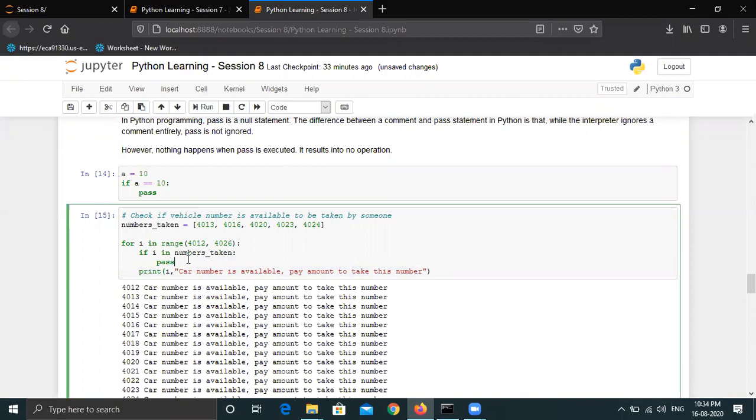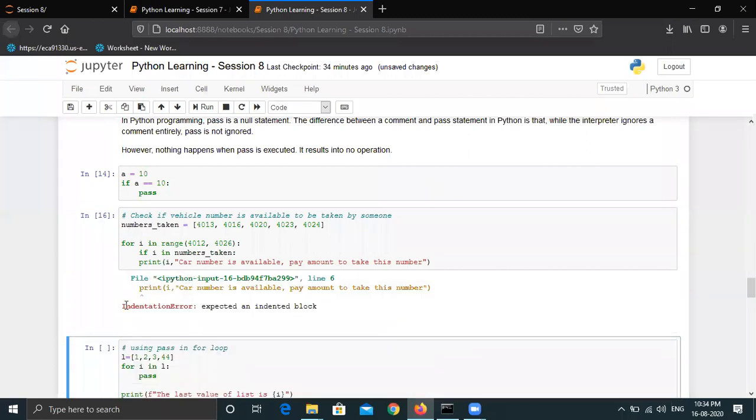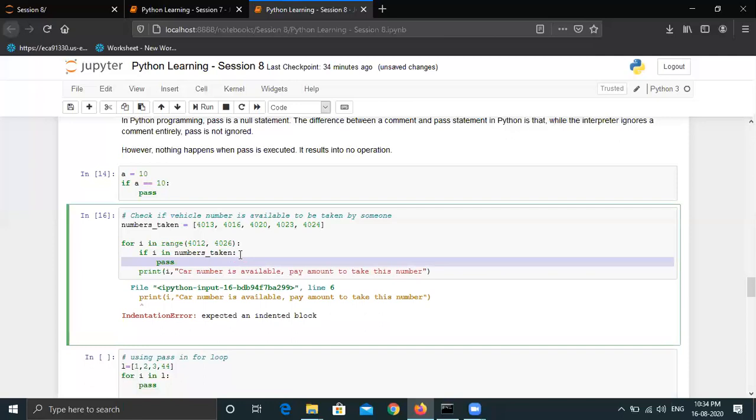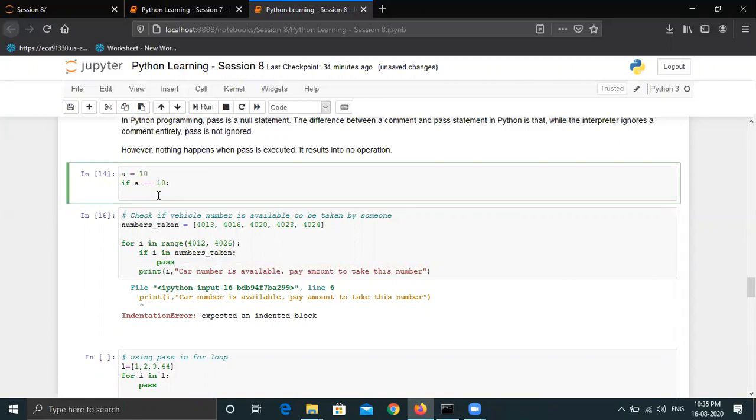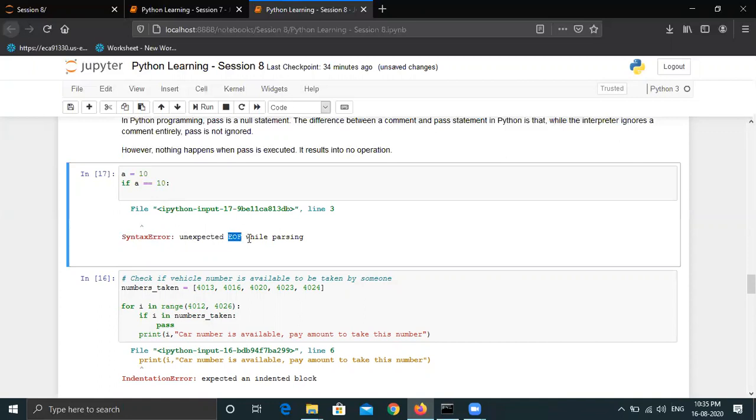So pass is just, you can say, a placeholder, because if I remove pass from here and just run this, this will throw me an error because there is an indentation error, expecting an indented block. But if I show you in this example, pass is a keyword which can be used in both conditions and loops. If I'm ignoring pass here and want to do nothing based on a condition, you can see again we are getting a syntax error, unexpected end of file. This EOF is end of file while parsing. So we have to use pass to execute a condition, execute the program, but do nothing.